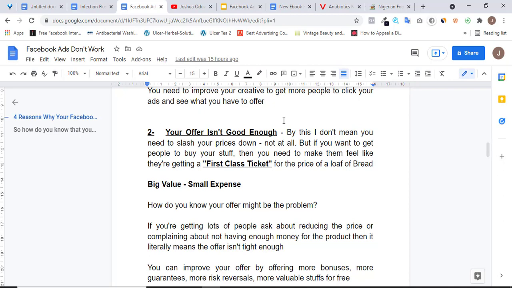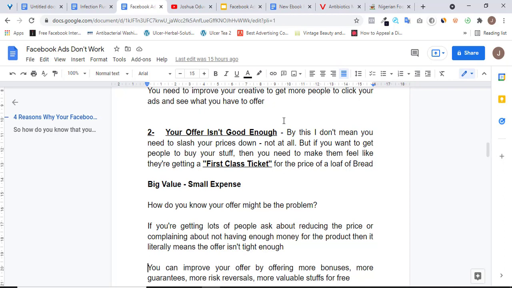All right. At what point do you get to understand that the offer is what is making my ads not convert? It's what's making me not get results from my advert. So once you begin to get lots of people telling you your price is high or the price for your product is too expensive and they don't have money to buy your product right now, and they like your product but they don't have money to pay for it right now, then it obviously means that your offer isn't good enough. Because to be frank, people who claim not to have money will always have money once you present to them high value and you tell them to pay it for small amounts.